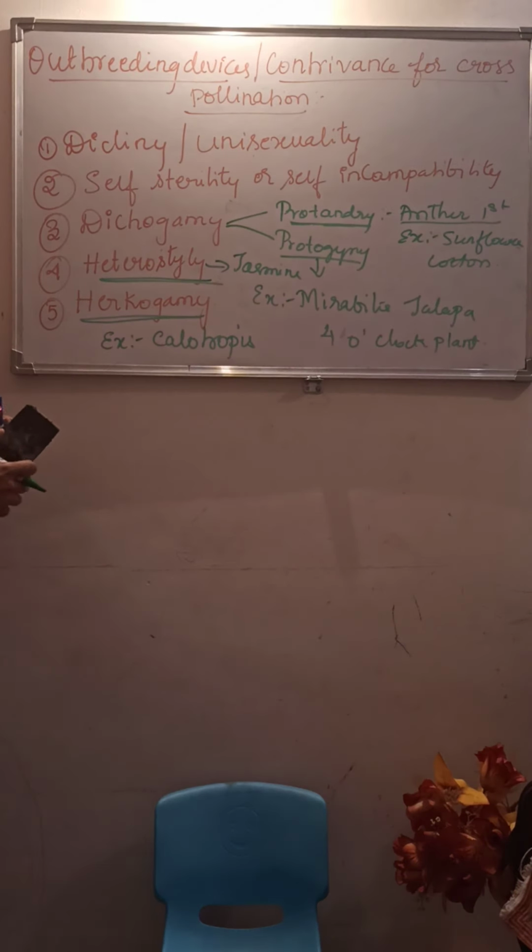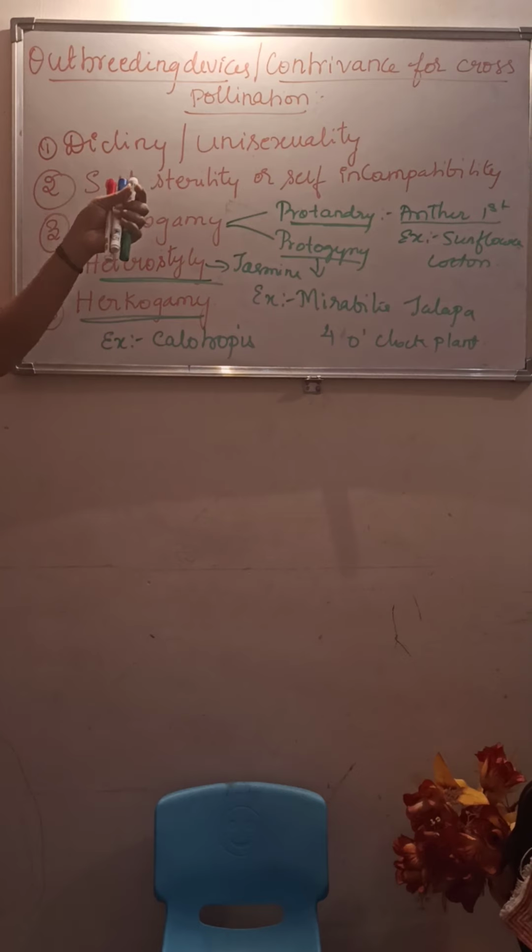So these are the outbreeding devices which encourage cross pollination and avoid self pollination. To avoid self pollination, the flowers have adapted themselves and have enhanced cross pollination. So these are very important from the point of view of the exam.